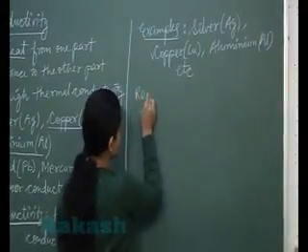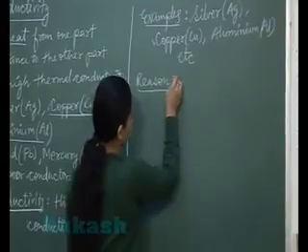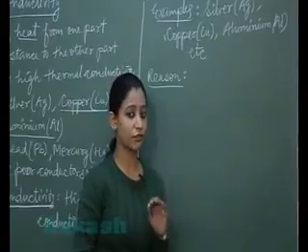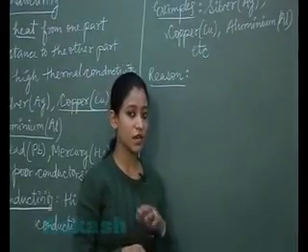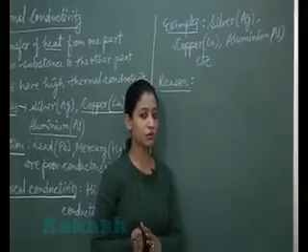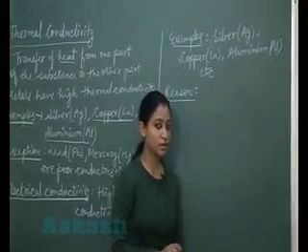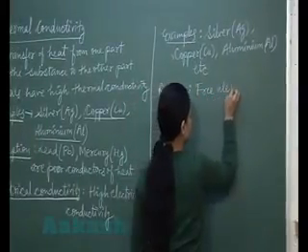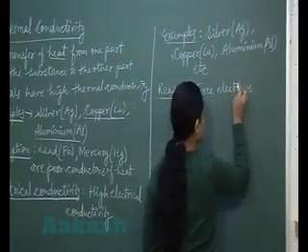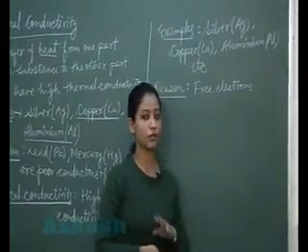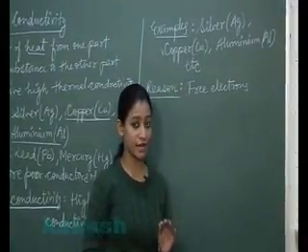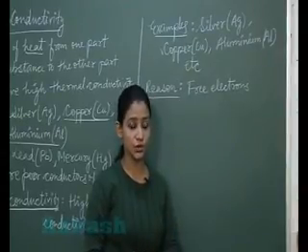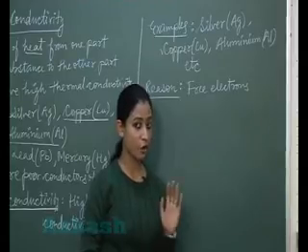Now students, what is the reason behind the electrical conductivity of the metals? Students, the reason behind the electrical conductivity of the metals is because of the free electrons. The free electrons transfer the electricity from the one part of the metal to the other part. As students, we know that the reason behind the electrical conductivity of the metals or solids is because of the free electrons, whereas the reason for the electrical conductivity of any solution is because of the free ions. I hope it is clear.